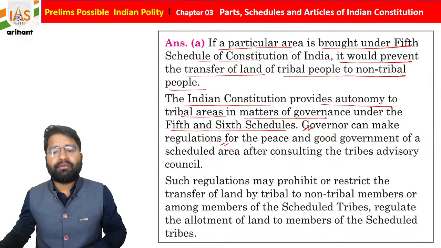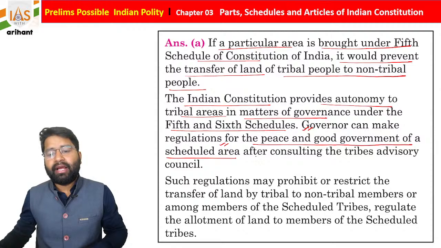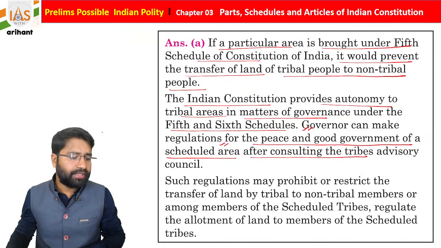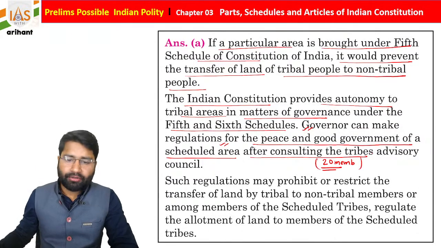The Governor can make regulations for the peace and good government of a scheduled area after consulting the Tribes Advisory Council, students. The Tribes Advisory Council contains 20 members. It is a 20-member body. I hope you are getting it.